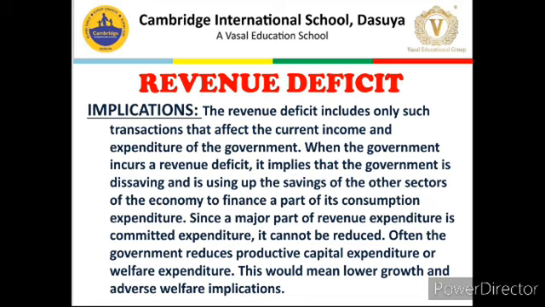And what else can government do? Government should include more and more goods and services into the tax net, means new goods, new services which are tax free should be brought into the net of taxes, they should be taxed. These are the two possible alternatives with the government through which it can increase tax revenue, which will increase revenue receipt and which can decrease the gap of revenue deficit.